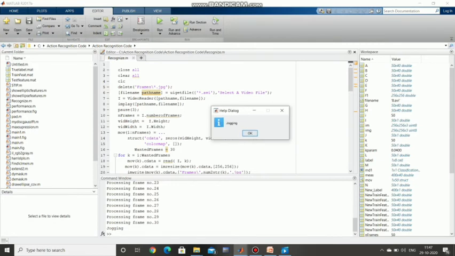If you give the video as an input, at last it will show the output of what the video is actually doing, that means what action is included in that video. In that video the person is jogging, so we gave jogging as the input for this code. The code went through that video, and finally we got the output that the person is jogging.